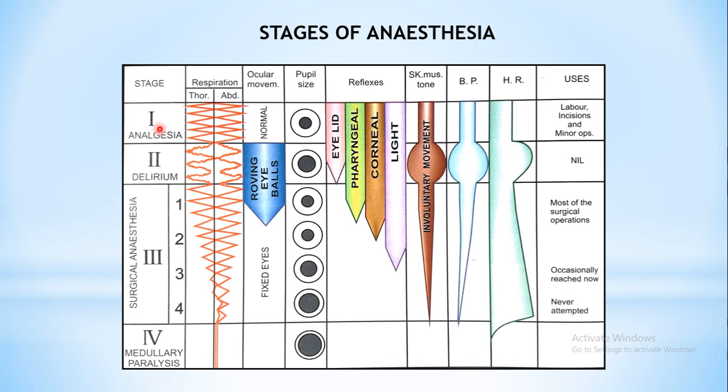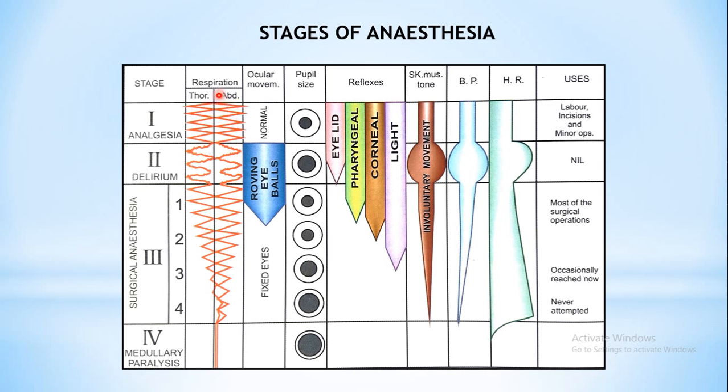So here are the names of the stages: stage 1, 2, 3 and 4, and the 3rd stage is divided into plane 1, 2, 3 and 4. Okay, so now in the description we are going to see what exactly is happening during each stage. That is, what is happening to your respiration, that is thoracic respiration as well as abdominal respiration. Now thoracic respiration meaning the respiration which is carried out with the help of intercostal muscles. Okay, and abdominal respiration meaning the respiration which is carried out with the help of diaphragm.